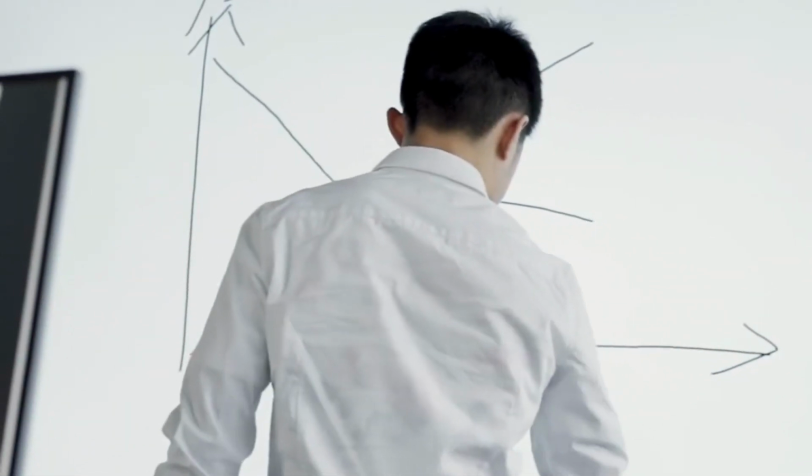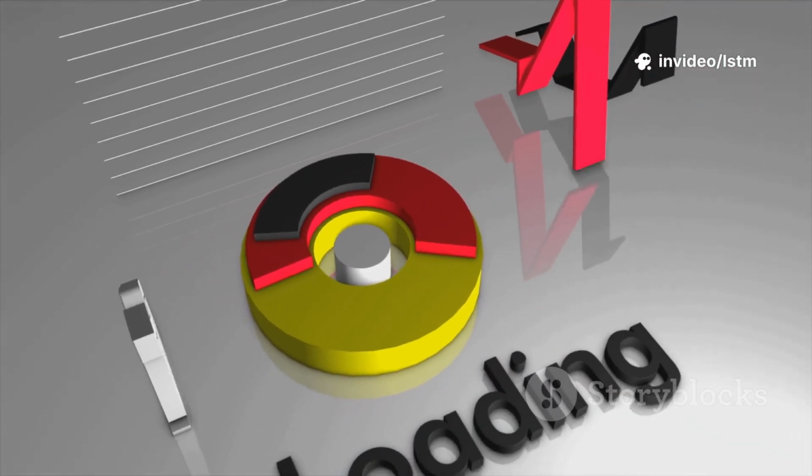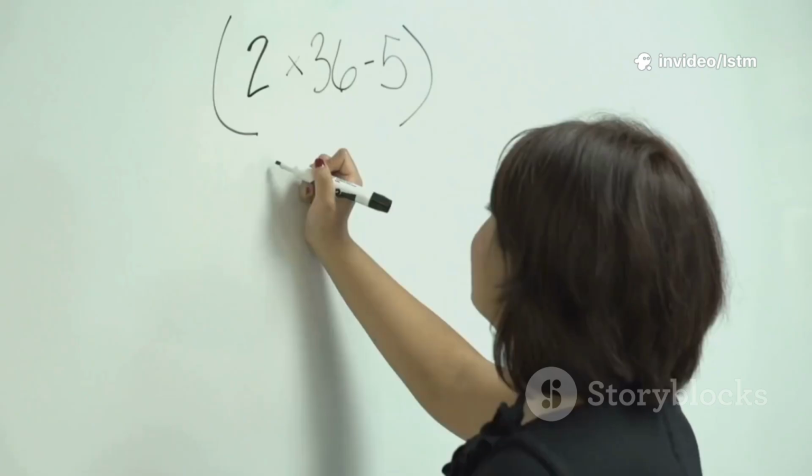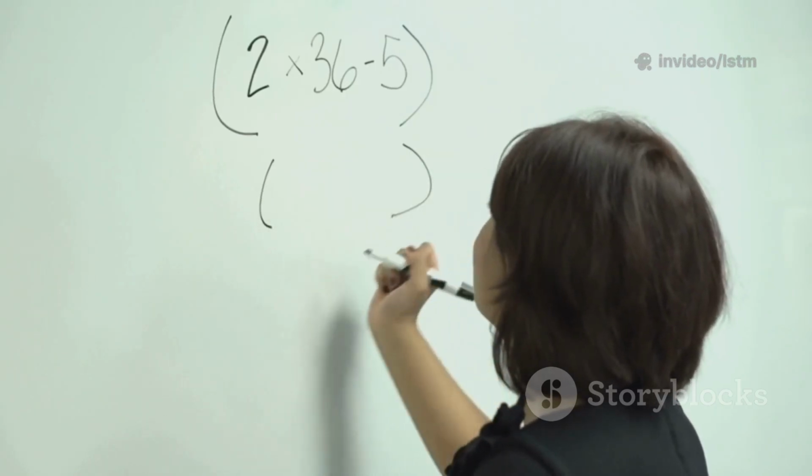3 gates run the show. The input gate decides what new info enters. The forget gate drops what's irrelevant. The output gate controls what gets passed on.